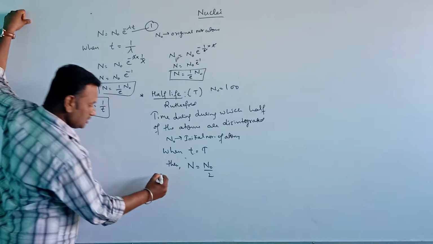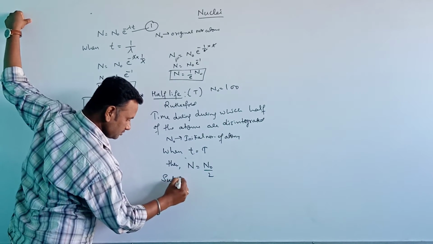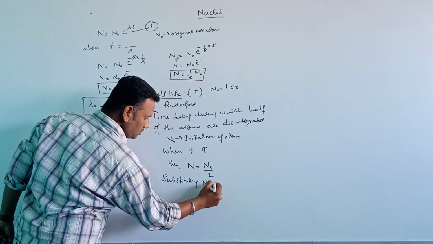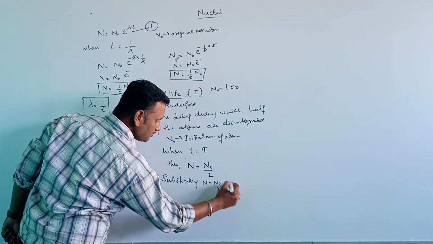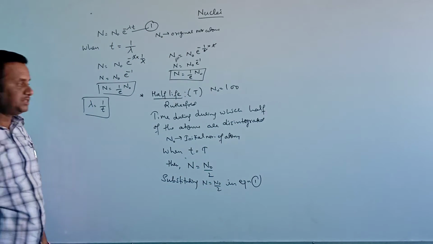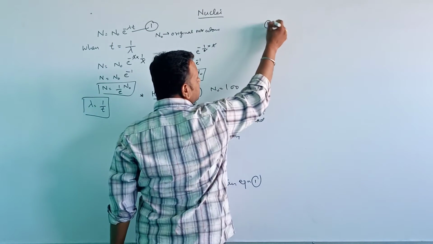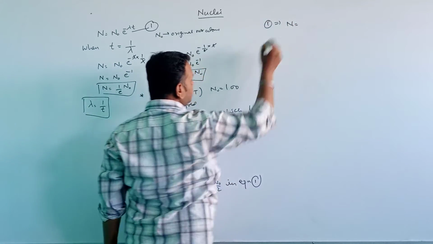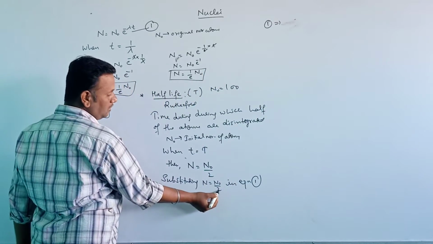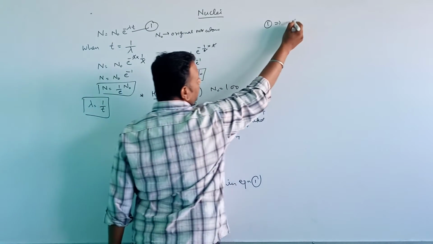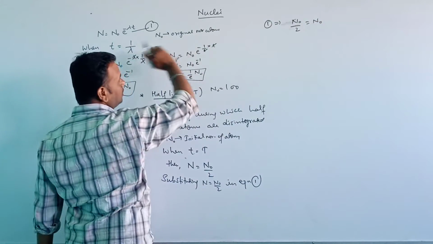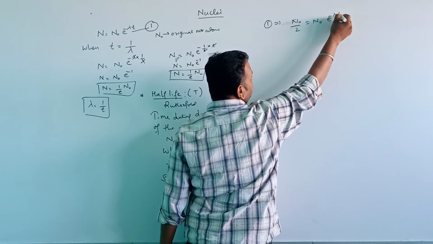Substituting N equal to N0 divided by 2 in equation 1, N becomes N0 by 2, so N0 by 2 is equal to N0 e to the power of minus lambda t.